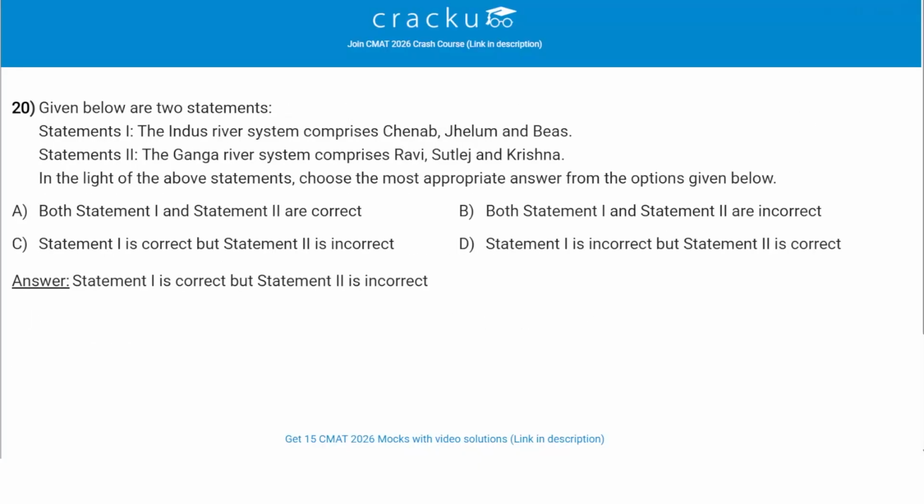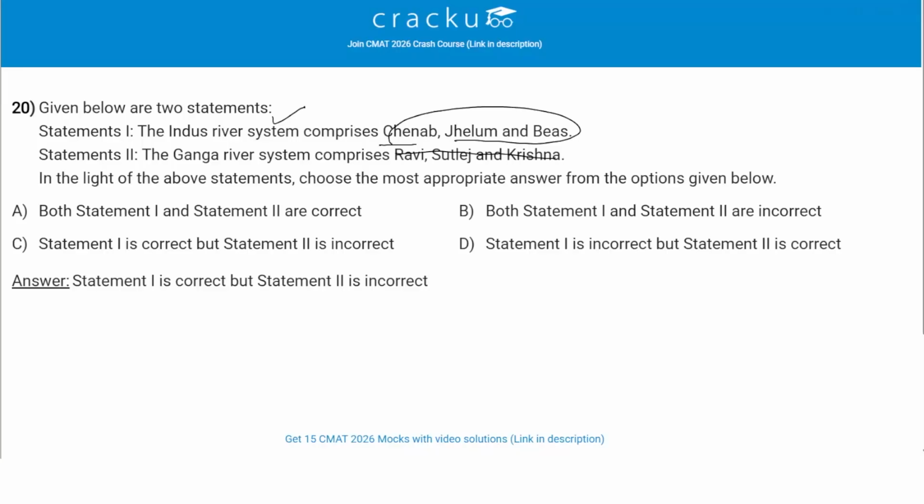All are correct. We have been given 2 statements. Let's read them. Statement 1. The Indus river system comprises Chenab, Jhelum and Beas. This is correct. Chenab, Jhelum and Beas are a part of the Indus river system. Statement 2. The Ganga river system consists of Ravi, Sutlej and Krishna. It is incorrect.